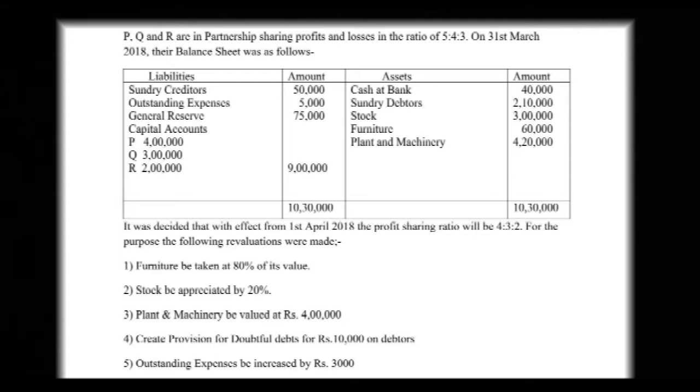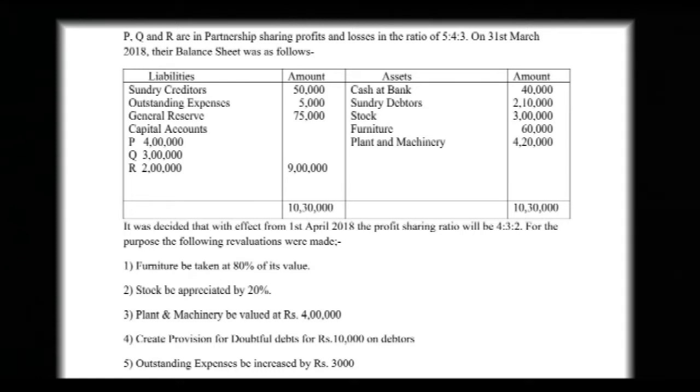It was decided that with effect from 1st April 2018, the profit sharing ratio will be 4:3:2. So we notice that they are changing their profit sharing ratio. That's why revaluations were made. And what are the revaluations? Furniture be taken at 80% of its value. Furniture is of 60,000 and now its value is 80%, so we will reduce its value by 20%.